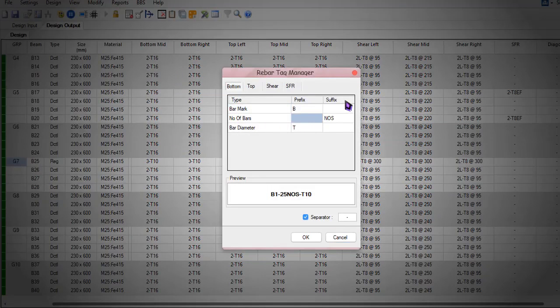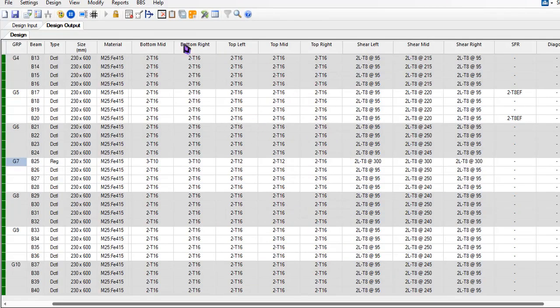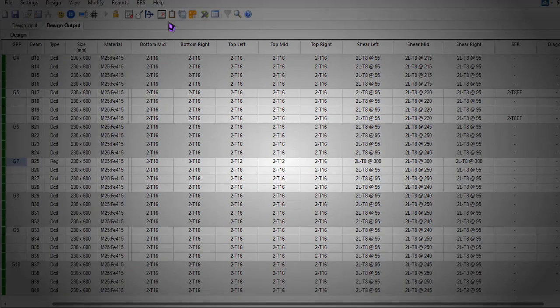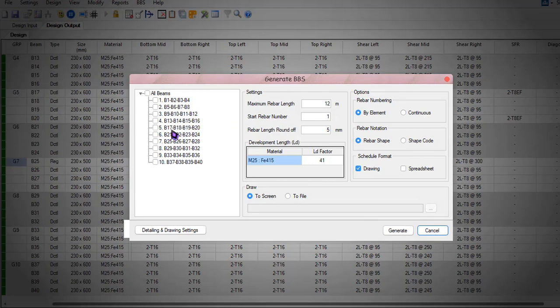This number of bars will be numbers, and this bar diameter, all this is prefix and suffix, so I'm not here to edit these. I just generate the BBS for the live group number 7: the bar minimum length, the rebar length, the rounding and all these things are given here.